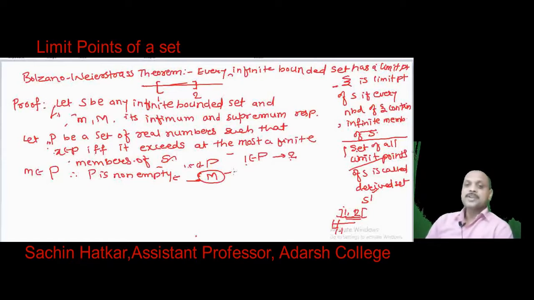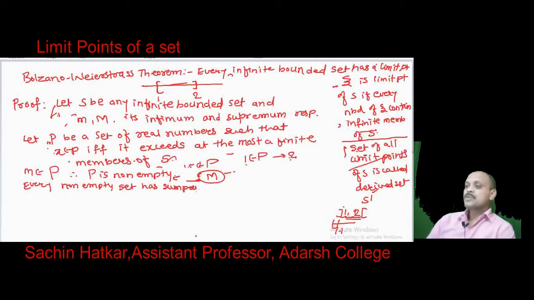What is the order completeness property? Every non-empty bounded set has a supremum. So by the order completeness property, P has a supremum.